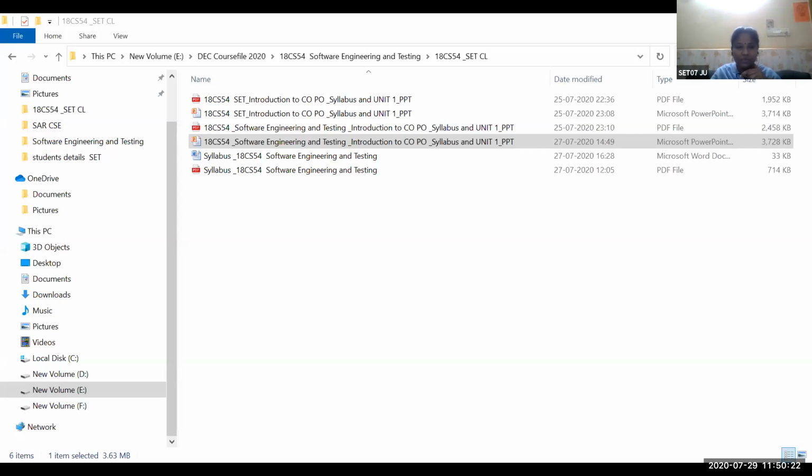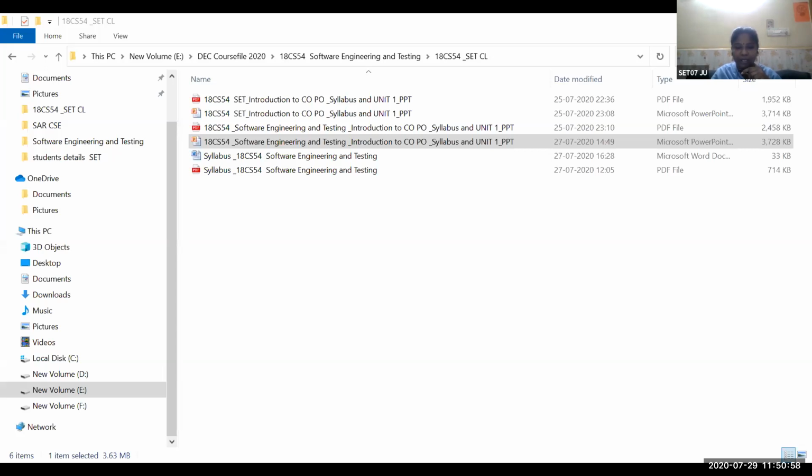The third concept is to explain the role of UML and testing in software development. Once the project is developed, we need to test the project so that we can check the project is ready to use and it can be easily accessible and it will provide the service to the end users without any issues. So that testing should be done before delivering the project to the end user for actual use. So the testing can be done through automated testing methods or manual testing methods, and we can make use of the UML, that is Unified Modeling Language. This concept also we are going to study in this subject.